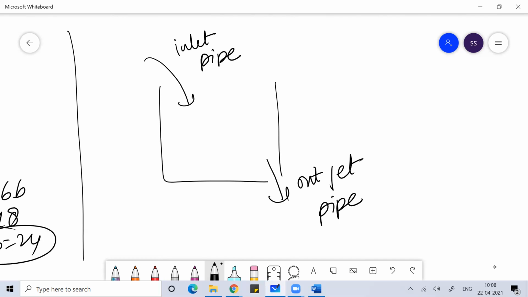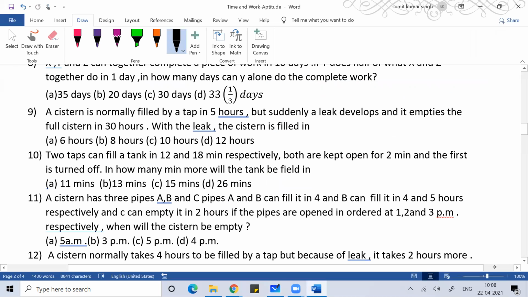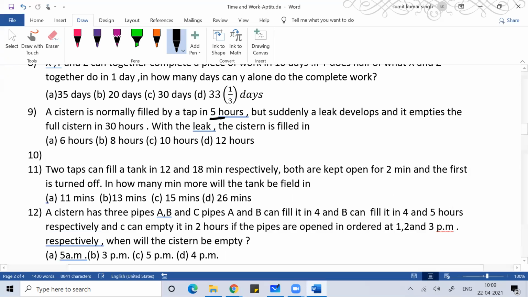Till now, when we were solving problems of time and work, we were really working on positive work, which is the work done. But here we can have both positive and negative work together. So you can see, a cistern is normally filled by a tap in 5 hours, but suddenly a leak developed and can empty the full cistern in 30 hours. So with the leak, the cistern gets filled in how many hours?